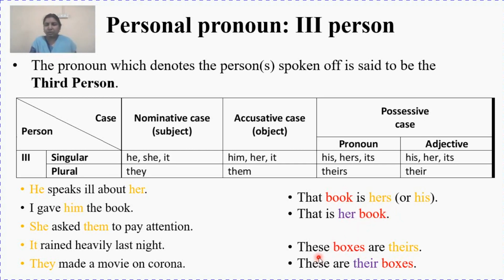Another example: "These boxes are theirs" and "These are their boxes." Again you can see the use of possessive pronouns and adjectives. In the first sentence, "theirs," ending in s, is the possessive pronoun, and in the second sentence, "their," followed by a noun, is a possessive adjective.